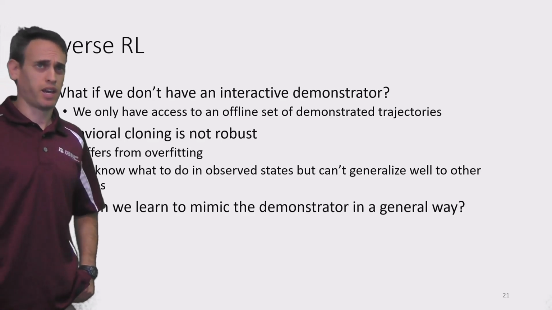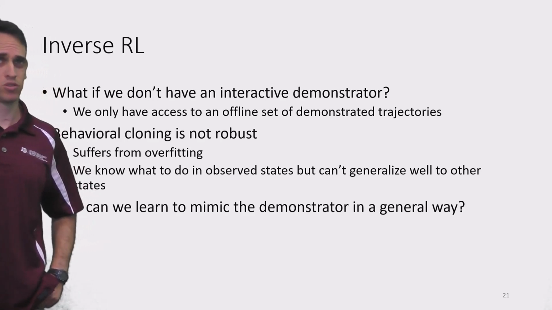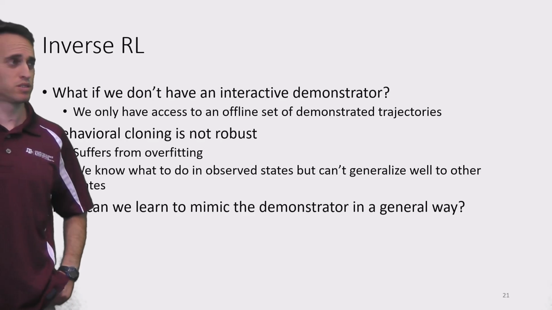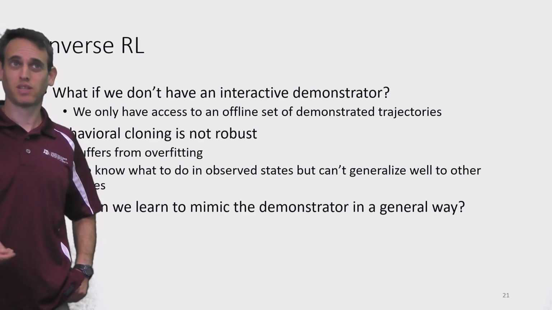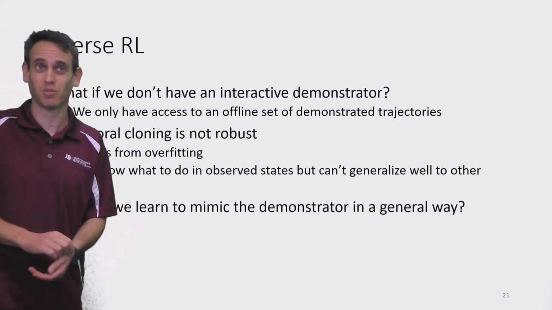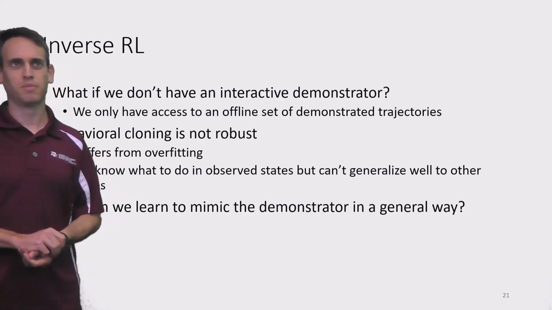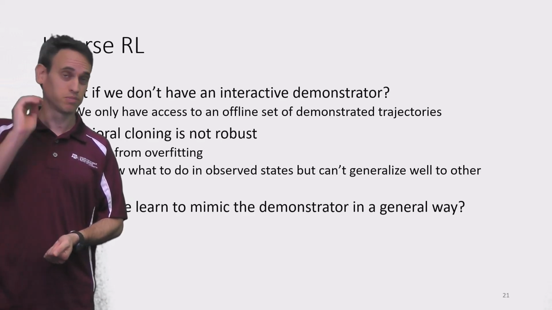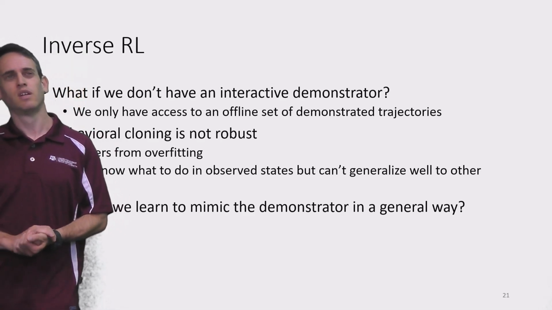So we saw that Dagger is a pretty effective algorithm, but it has a pretty strong assumption to it, right? Which was? An interactive demonstrator. Right, that we have the demonstrator along with us, and we can always ask the demonstrator what we should do in different states. So let's drop that assumption. Meaning that we cannot use Dagger.